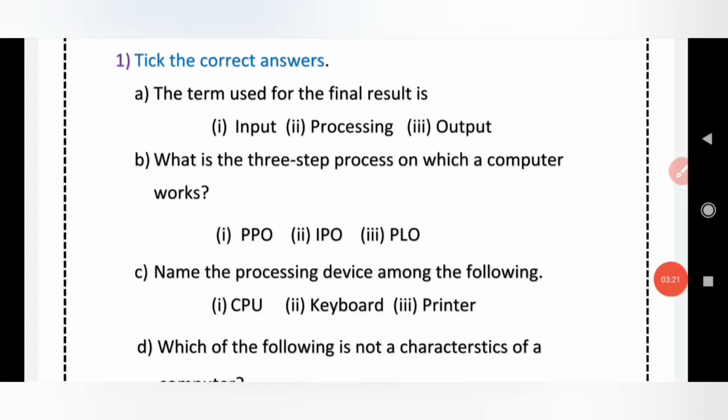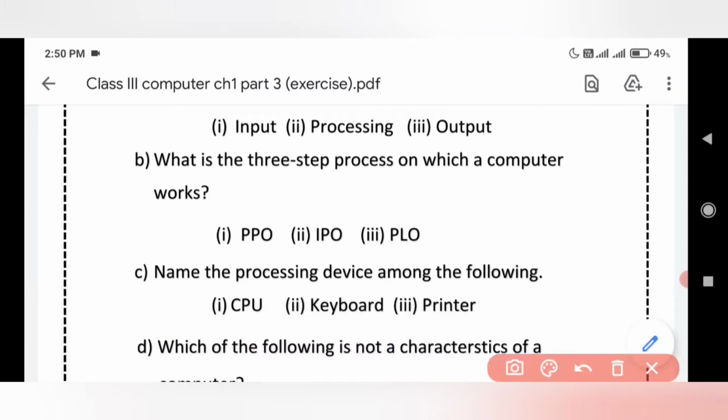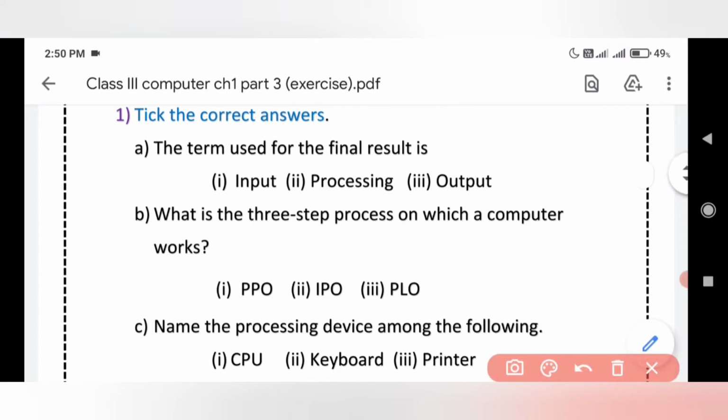The first one: the term used for the final result is, and there are three options: input, processing, output. The correct answer is output. Clear?